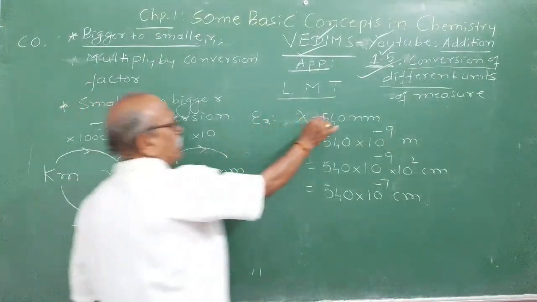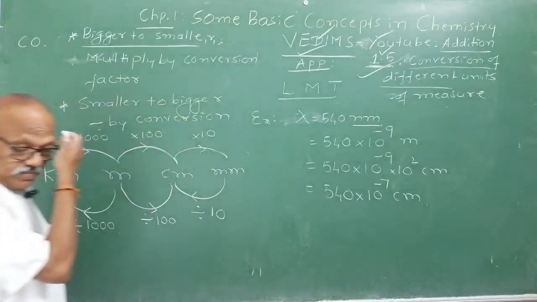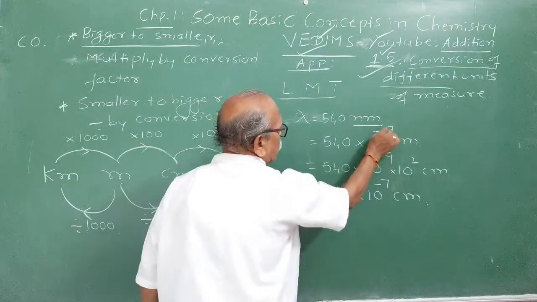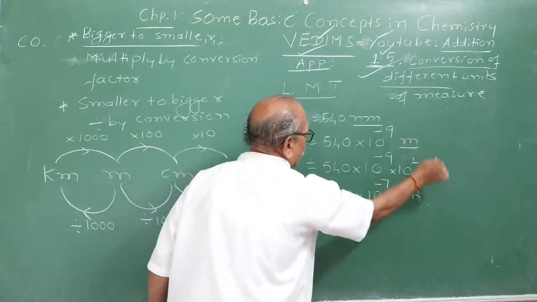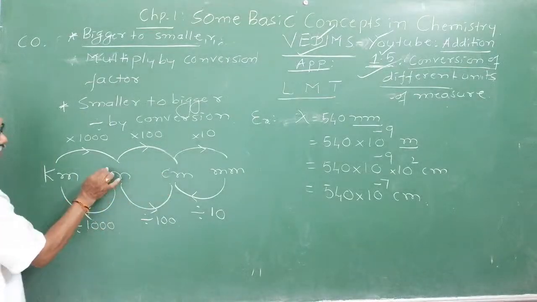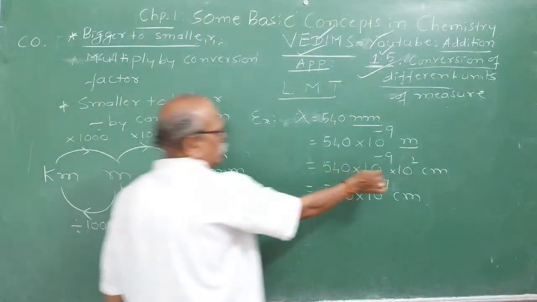Like this, you must be in a position to convert 540 nanometer to meter. Initially you do it, later you will get good practice. 10 raised to minus 9 meter. Now I want to convert this meter into centimeter. To convert meter, the bigger unit, into centimeter, the smaller unit, you have to multiply by 100. 100 can be expressed as 10 raised to 2.